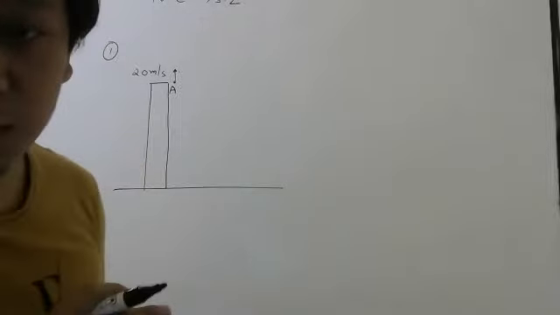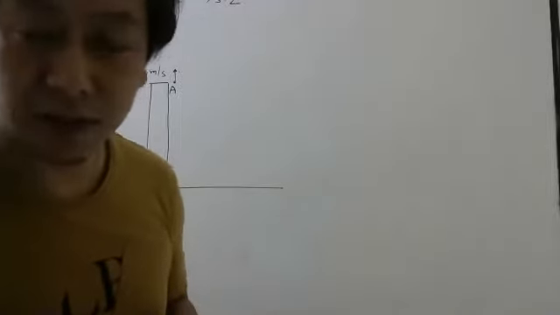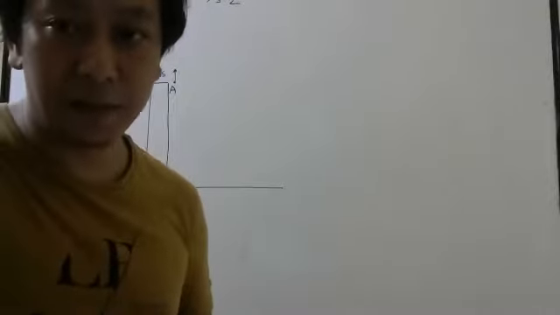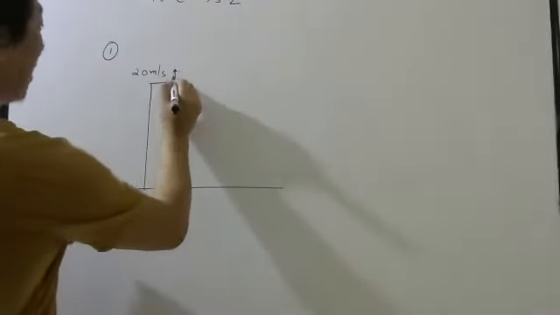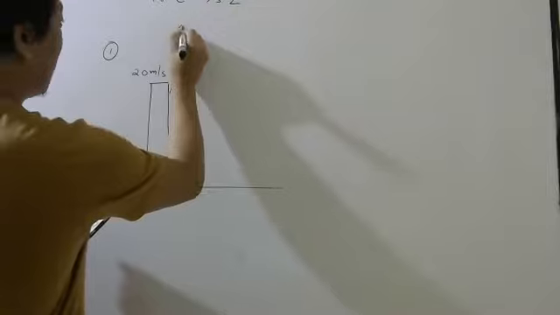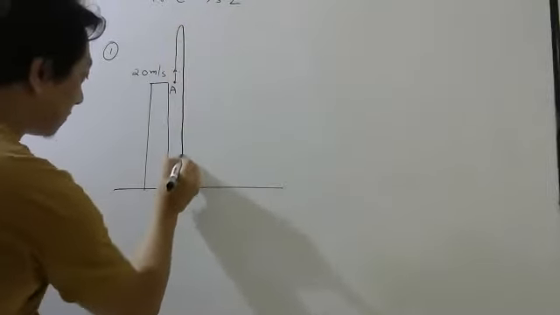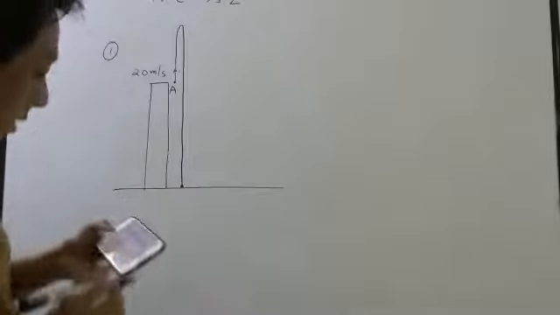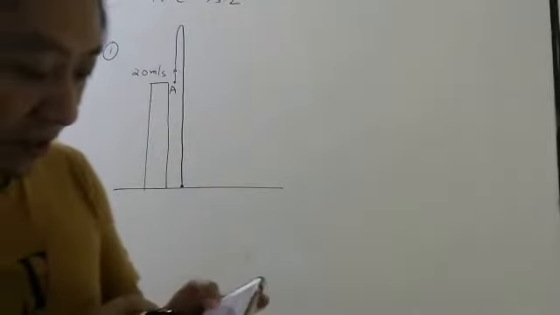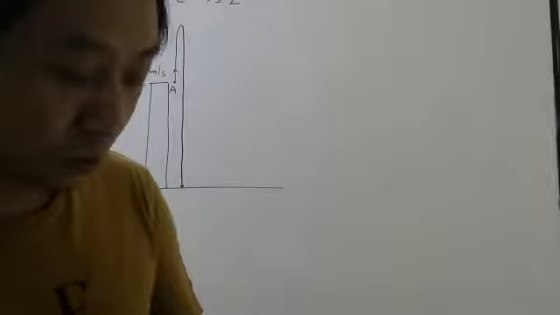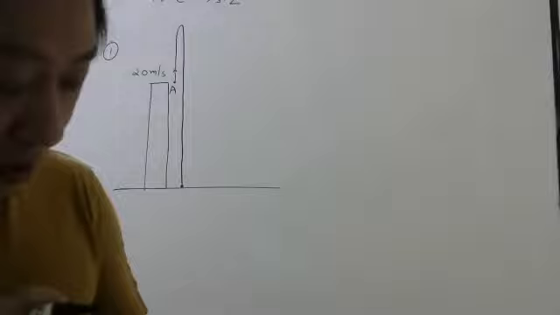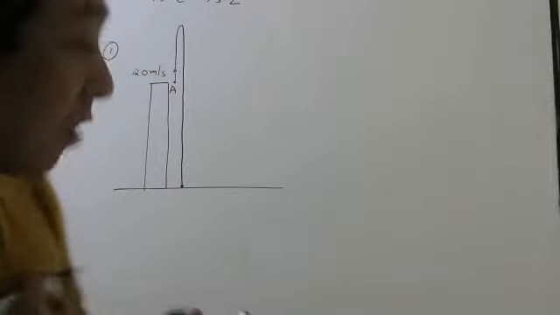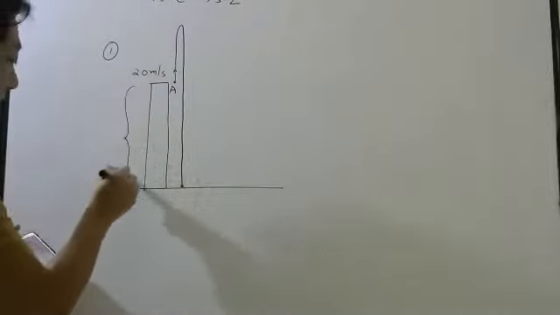Now, you all know how it will move. It will go a little bit up and down. Yes or no? It will go a little bit up and then down. Agree or not? I hope no one is thinking it will go directly down. So it will go up, then return and then come down. The question says the height of the point from where the ball is thrown is 25 meter from the ground. So this is 25 meter.